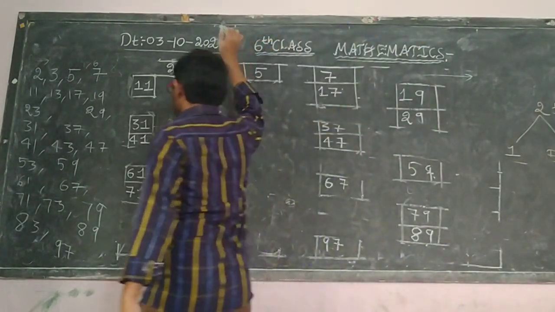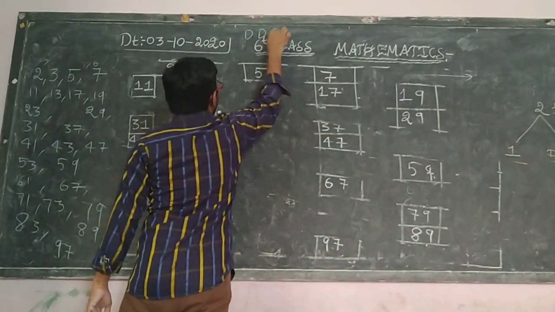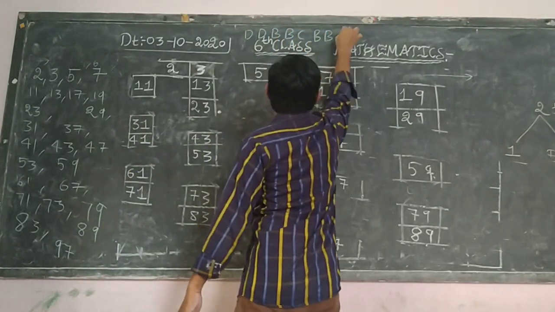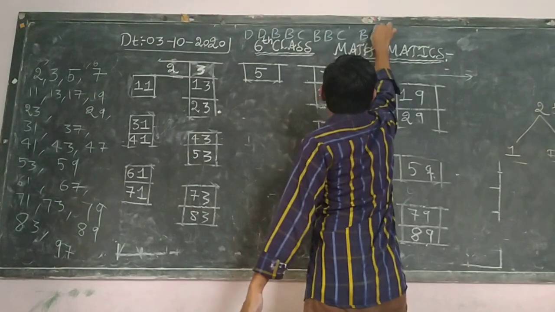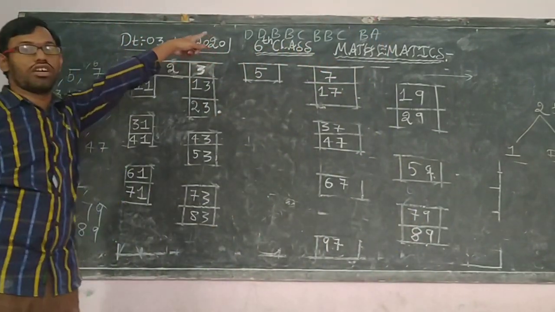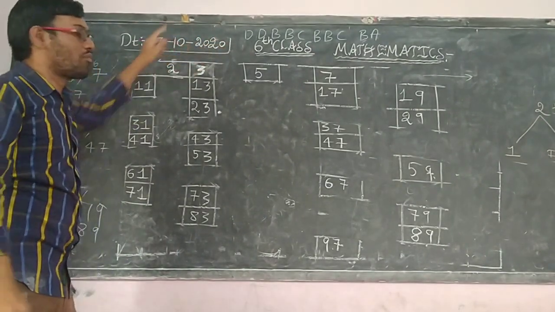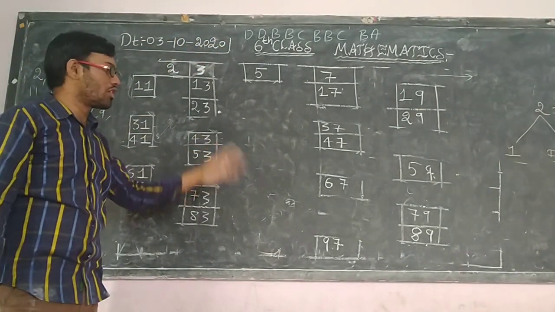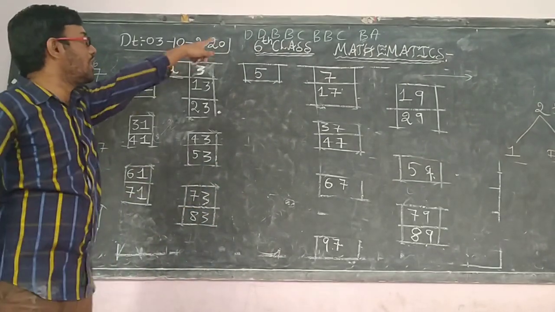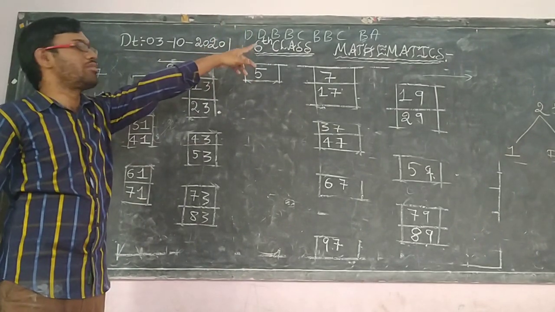If you can see, you can understand. See here, children: DD, BBC, BBC, BA. Okay, so this is one of the shortcuts to identify how many prime numbers there are between two tens numbers. So what is DD, BBC, BBC, BA?